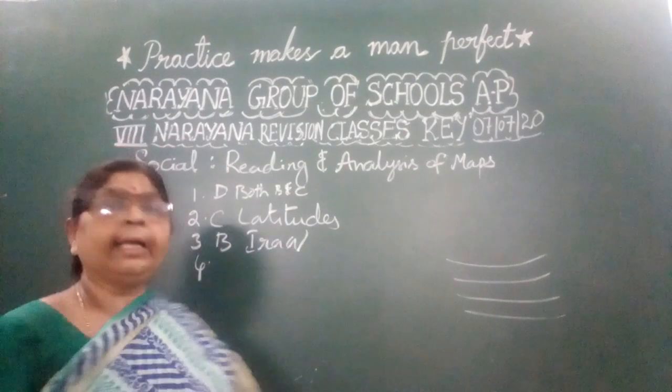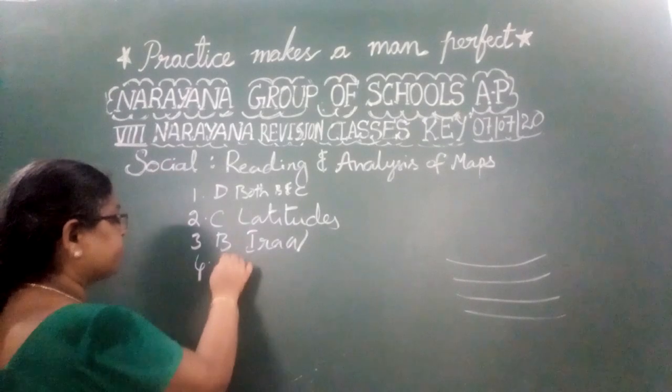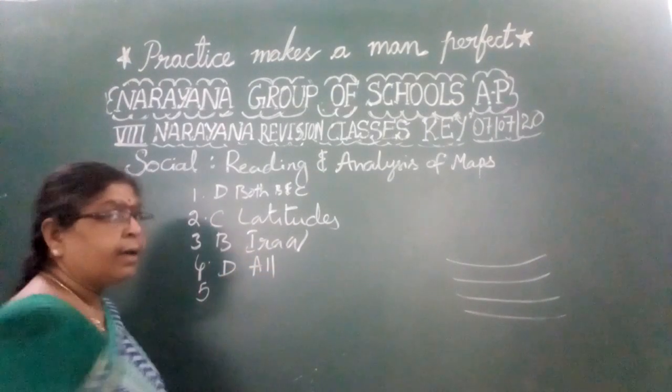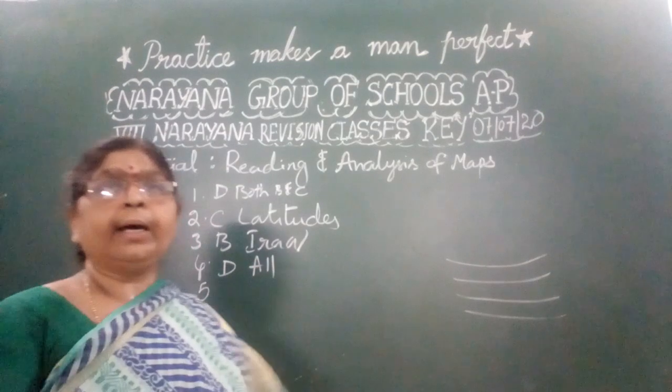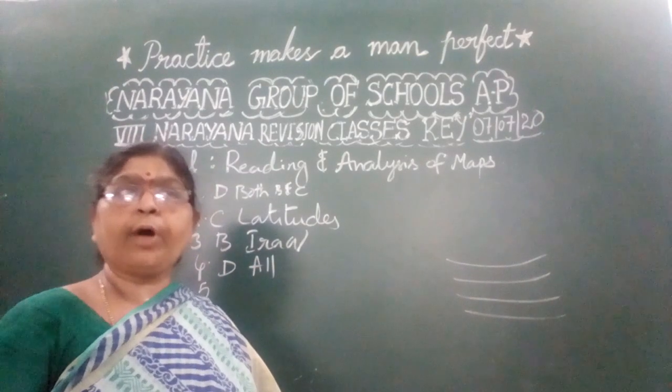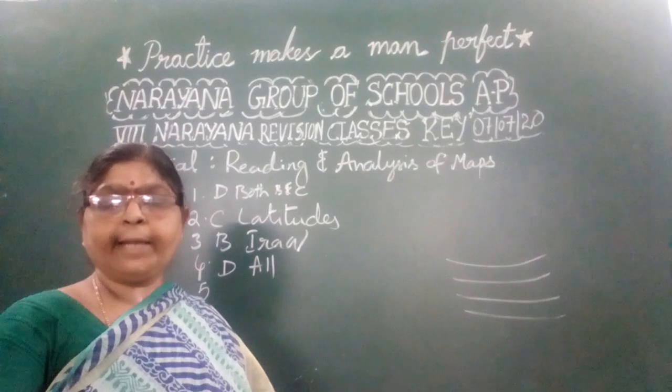All the three are the Greek philosophers only. So option D, all is the answer. Anaximander, Hecataeus, and Herodotus. All are the Greek geographers. So those who wanted to prepare the world map, right, children?